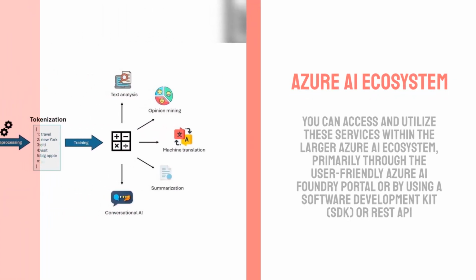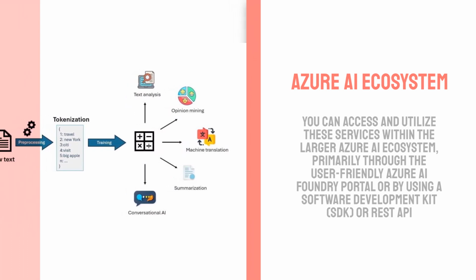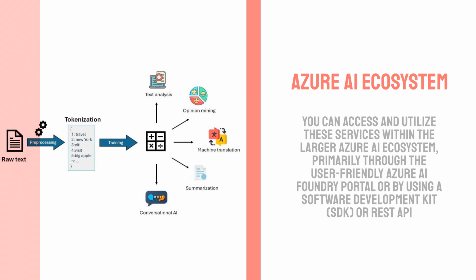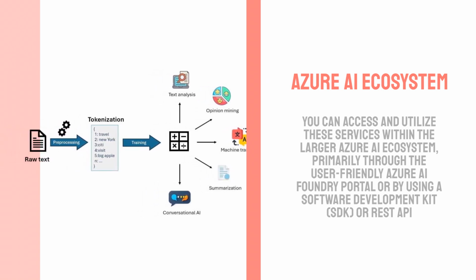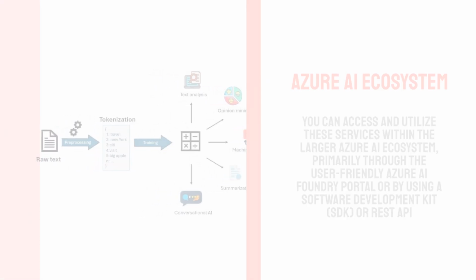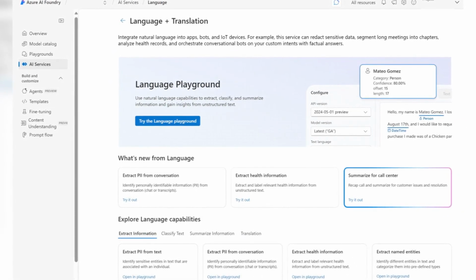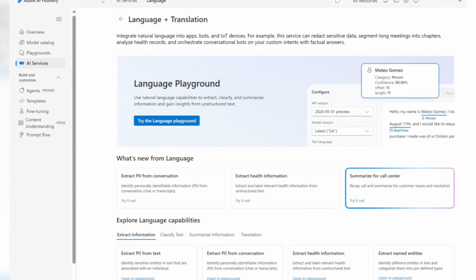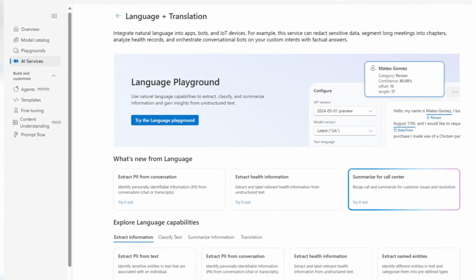Azure AI Language and Azure AI Translator are language-specific building blocks, like sentiment analysis and translation, that you can incorporate into your applications. You can access and utilize these services within the larger Azure AI ecosystem, primarily through the user-friendly Azure AI Foundry portal or by using a Software Development Kit (SDK) or REST API.